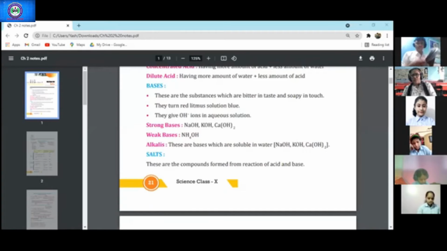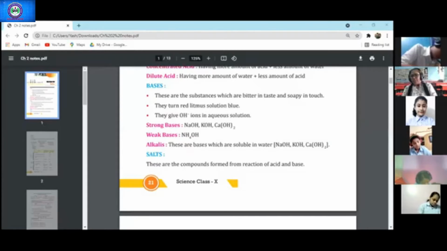So children, we were talking about weak bases, that is ammonium hydroxide. Along with ammonium hydroxide, there are certain metals which are strong, but they are not soluble in water, thus they do not release OH ions. As we said in acids, those which release more H ions are strong acids. Similarly, the bases which release more OH ions are strong bases.